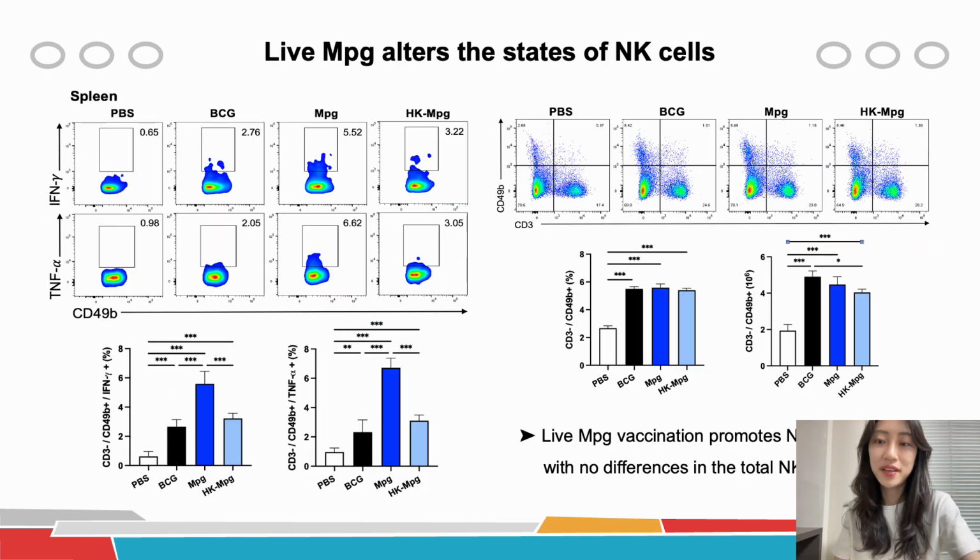Next, we evaluated the activation levels of NK cells in response to live MPG infection. We analyzed the levels of NK cell activation in spleen, blood, and liver tissues. I brought only results obtained from the spleen in this slide. We found that both the frequency and number of activated NK cells were increased in the live MPG group compared to other groups, with no significant differences in the total NK cell subset between the vaccinated groups.